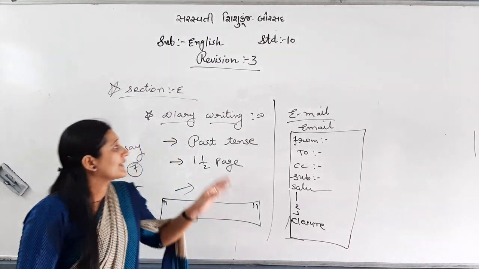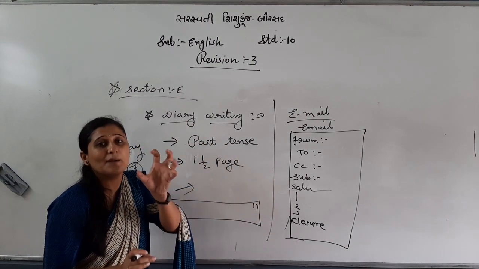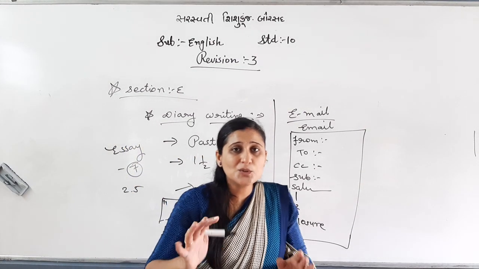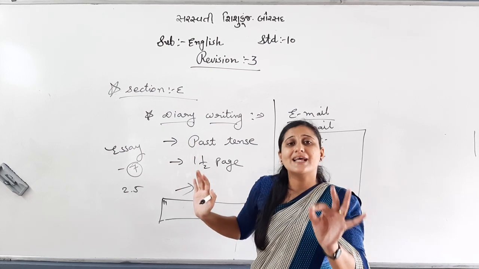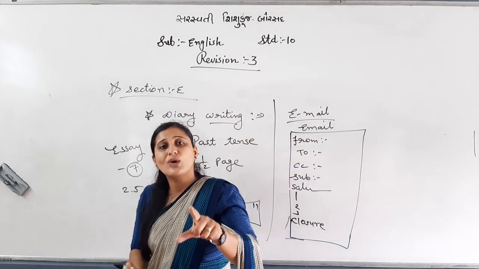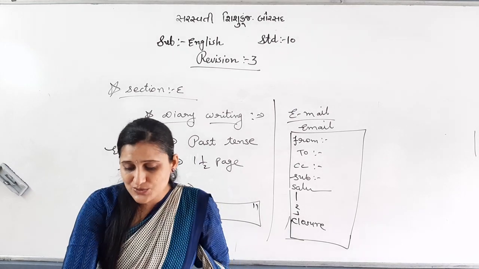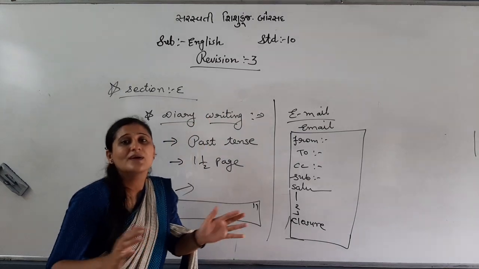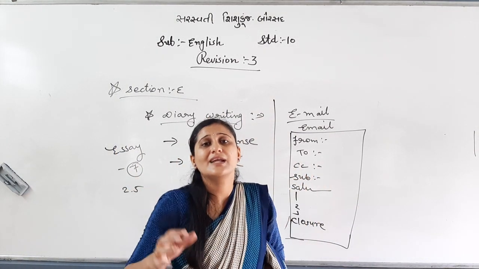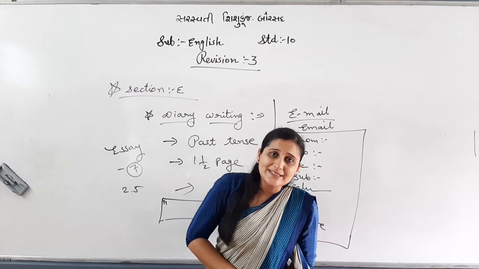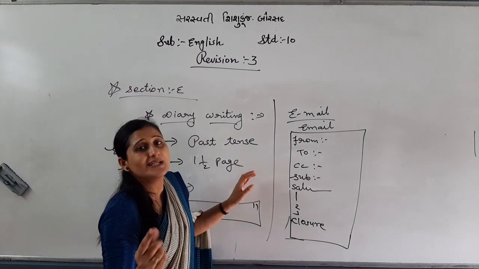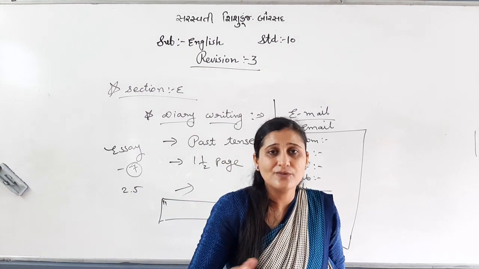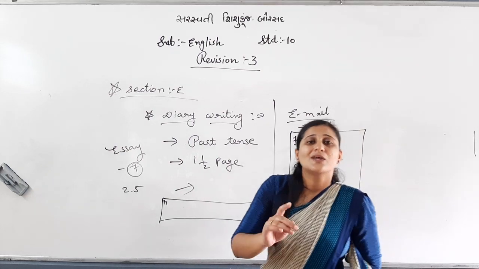My dear students, in sections D and E, you can easily grab marks, but it should be written perfectly, because the length should be perfect, the writing should be perfect, then only you can easily get marks. You have to grab marks in composition. Okay, my dear students? So, in revisions 1, 2, 3, I hope I have covered everything and you have seen and revised everything. Plus, extra you will read from the worksheet, from whichever material we have given, that PDF. I hope you will read properly, you will write properly.